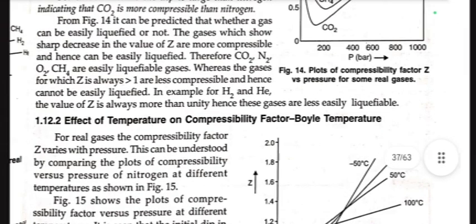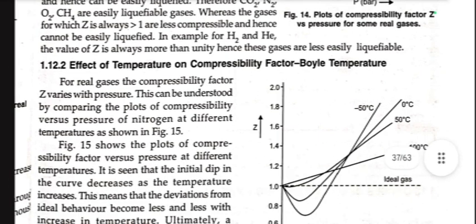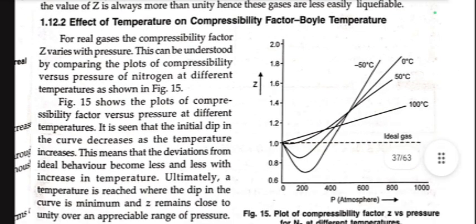Effect of temperature on compressibility factor. For real gases, the compressibility factor Z varies with pressure. This can be understood by comparing the plots of compressibility versus pressure of nitrogen at different temperatures, as shown in figure 15. Figure 15 shows the plot of compressibility factor versus pressure at different temperatures.